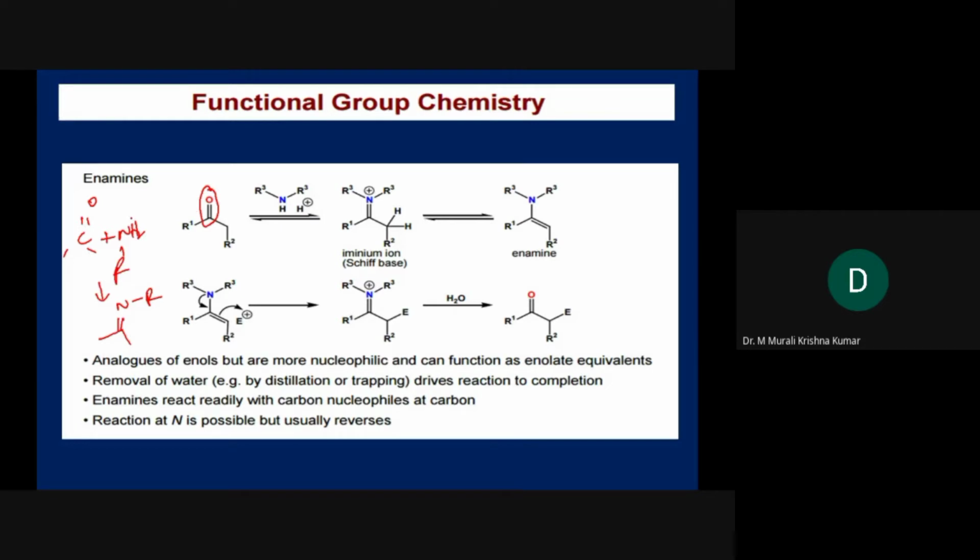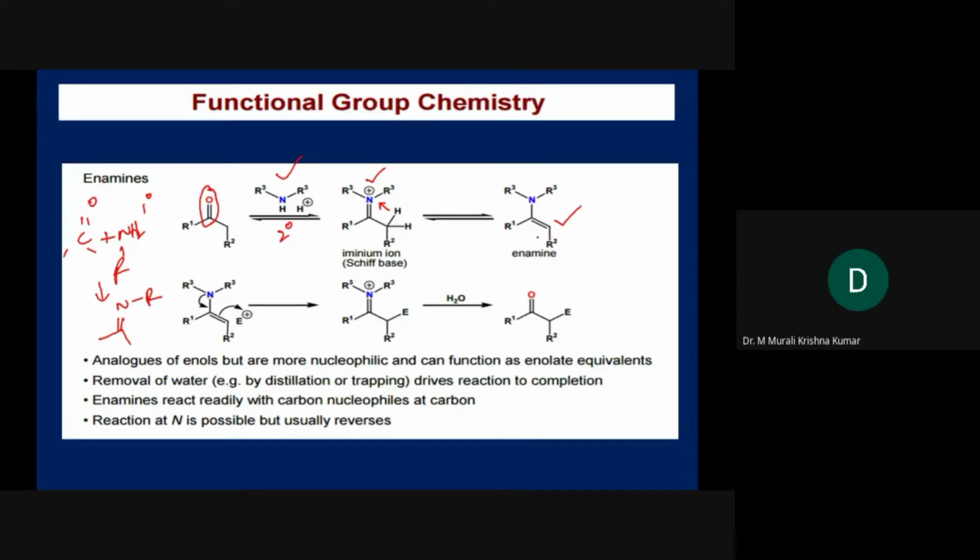But when we have a secondary amine, it cannot form a stable imine, because nitrogen's valence is exceeded, so nitrogen shall bear a positive charge. In order to relieve its stress, it will go to the enamine position.